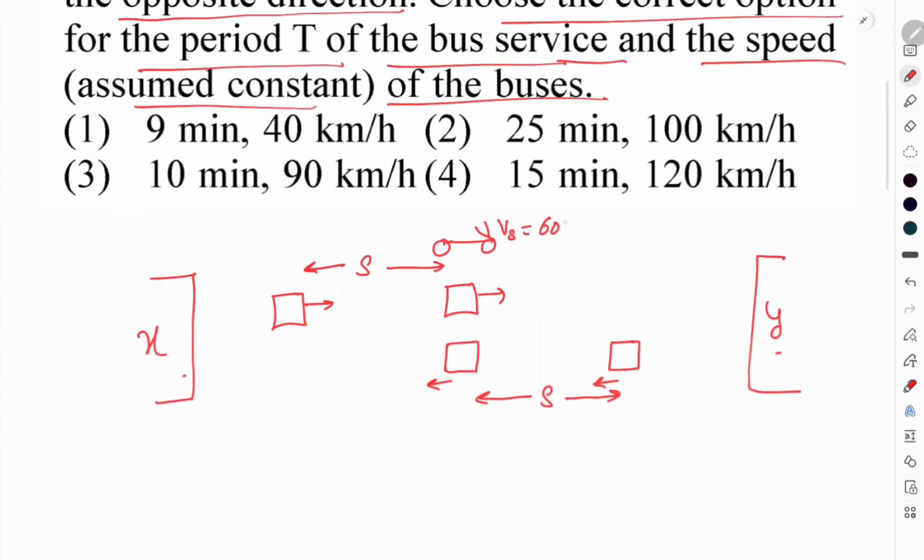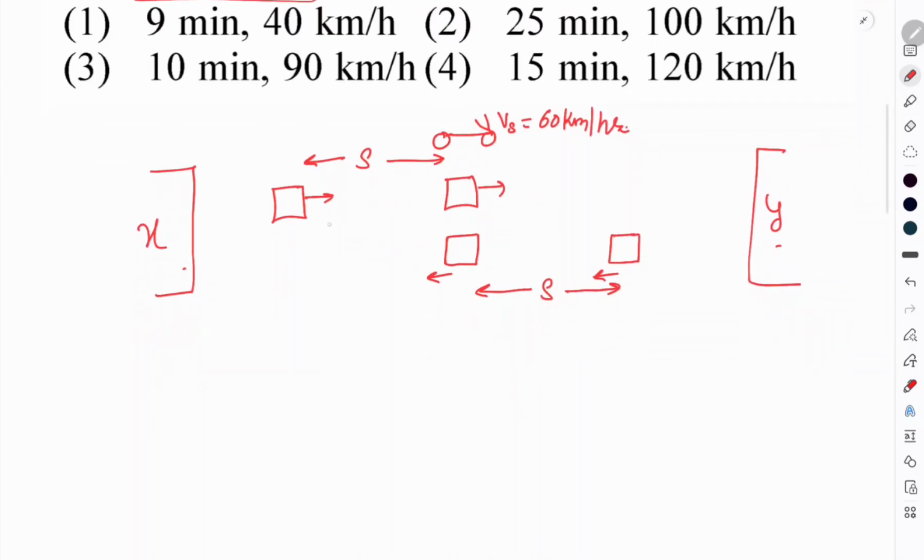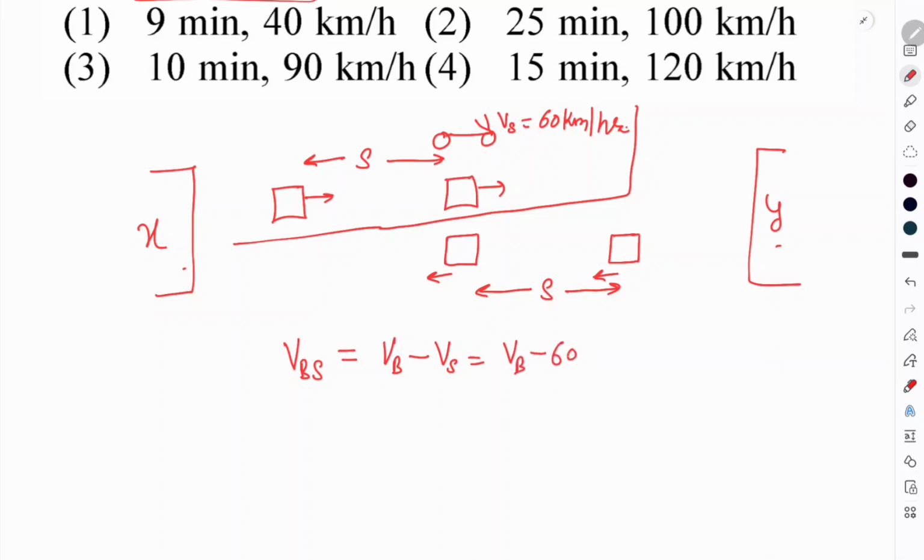Now let's talk about the buses which are going from X to Y. For these three objects, the velocity of bus with respect to the scooty will be Vb minus Vs, or Vb minus 60.